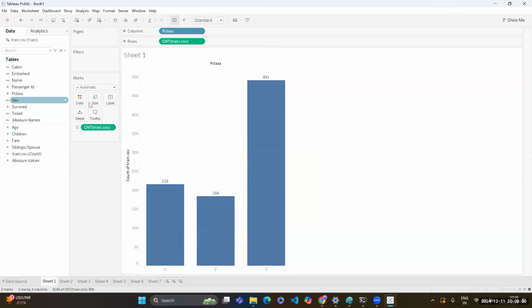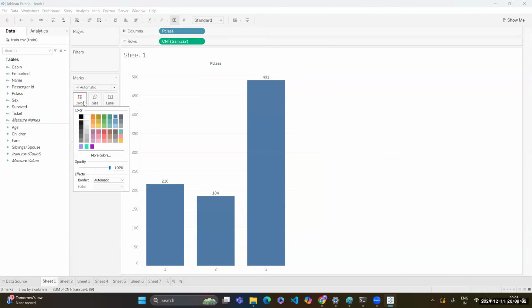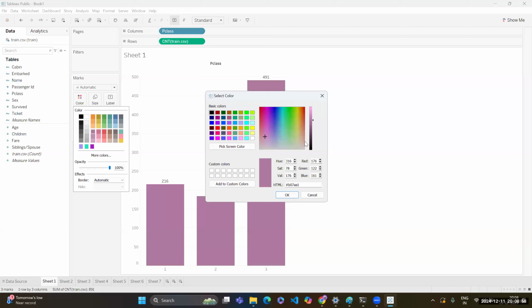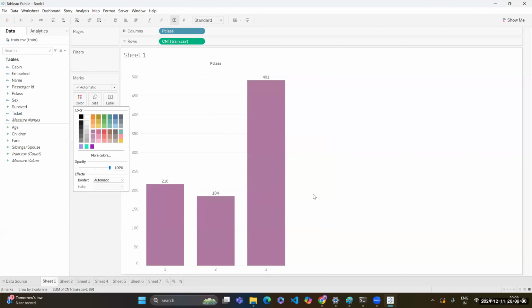Right. Now there is an option of color. If you click on it, from here you can select whatever color you want for your plot. So let's suppose I'm using this color. You can change the opacity and all those things on your own. Then there is a border line, whether you want a border of any other color. From the palette also, you can select whatever color you want.